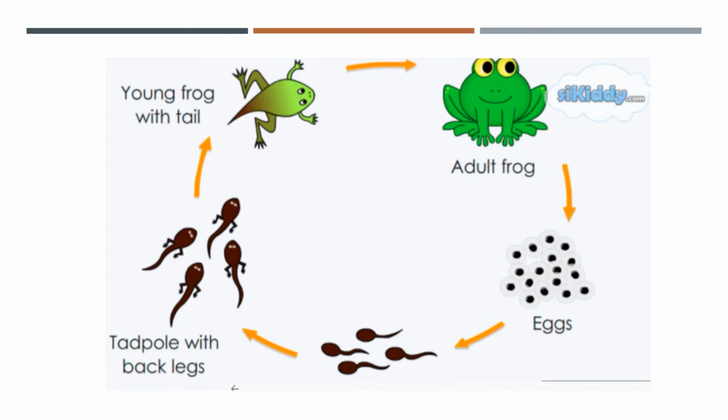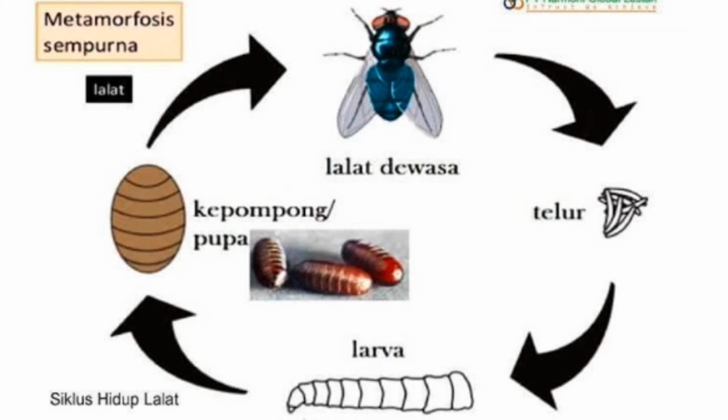And perfect metamorphosis can also happen to frogs. Look at the example. It started from the eggs, turned into a tadpole, and then became a young frog. From the first time the frogs are born, the shape and appearance are very significantly different until they get old. That's why we call this perfect metamorphosis. This also happens with flies.